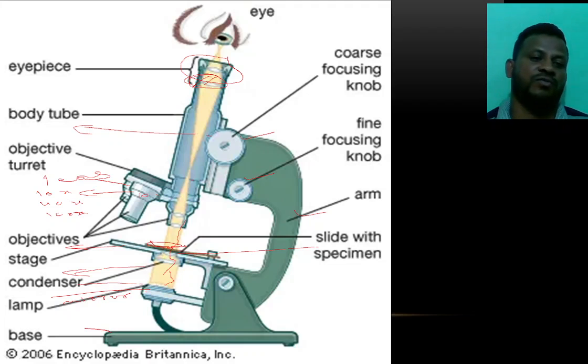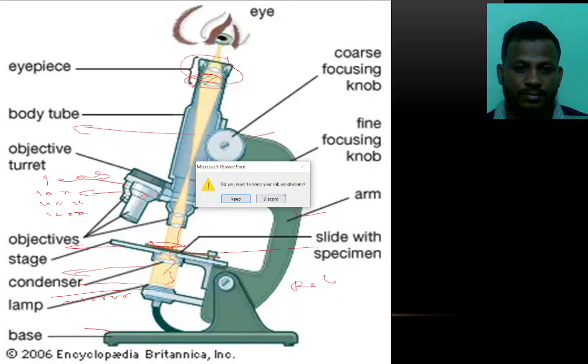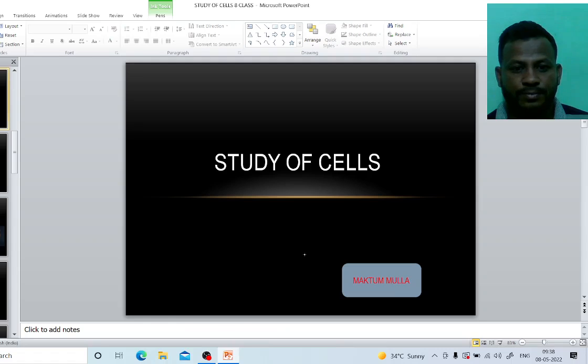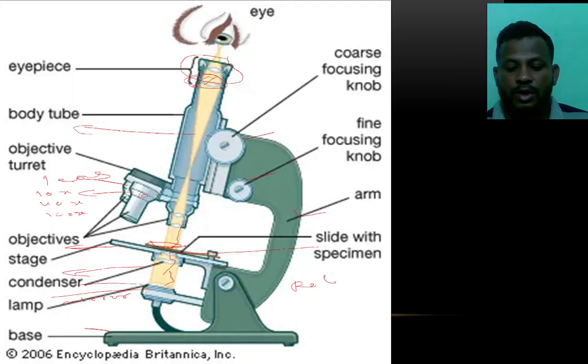This is the structure of a microscope. It was invented by Robert Hooke.